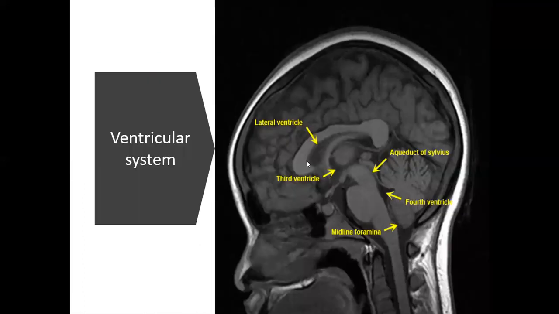Again, if you see in the MRI, this is the lateral ventricle, this is the third ventricle, and this is the cerebral aqueduct. This part is the midbrain.